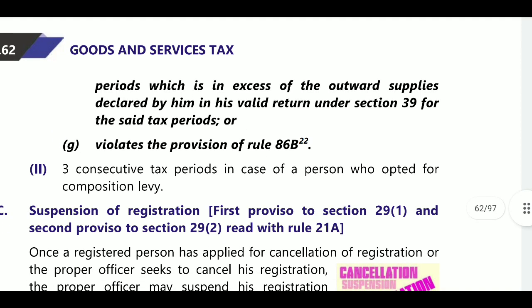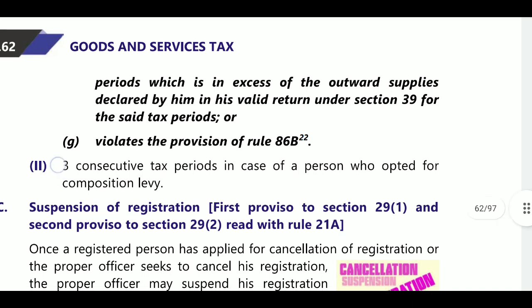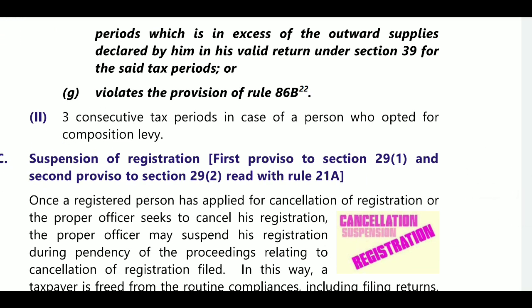Next, violate provisions of rule 86B. What is this rule 86B? In case your turnover in a year is 50 lakhs or more, then you are required to pay your outward tax liability as 99% through ITC, and 1% must be paid through cash only. So 100% utilization of ITC is not available when 86B is applicable. Next, three consecutive tax periods in case of persons who have opted for the composition levy. If you are a composition person and have not furnished the returns for 3 consecutive periods.